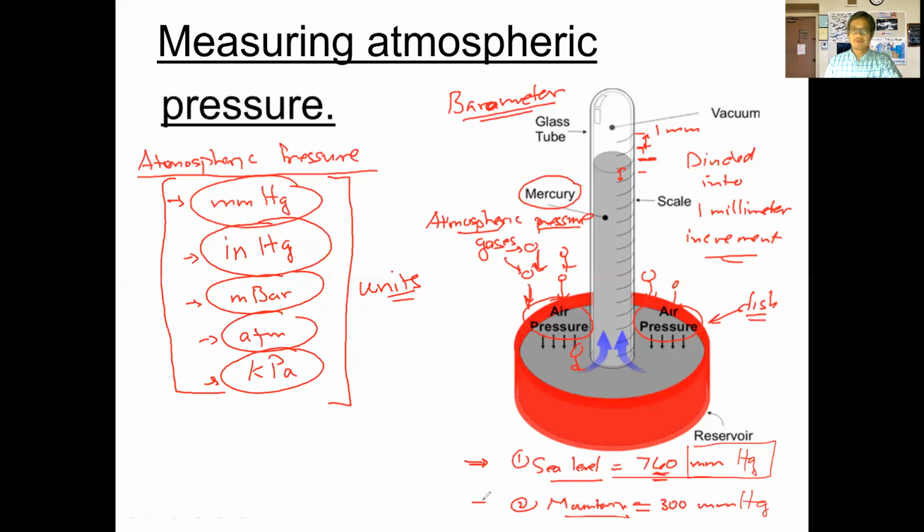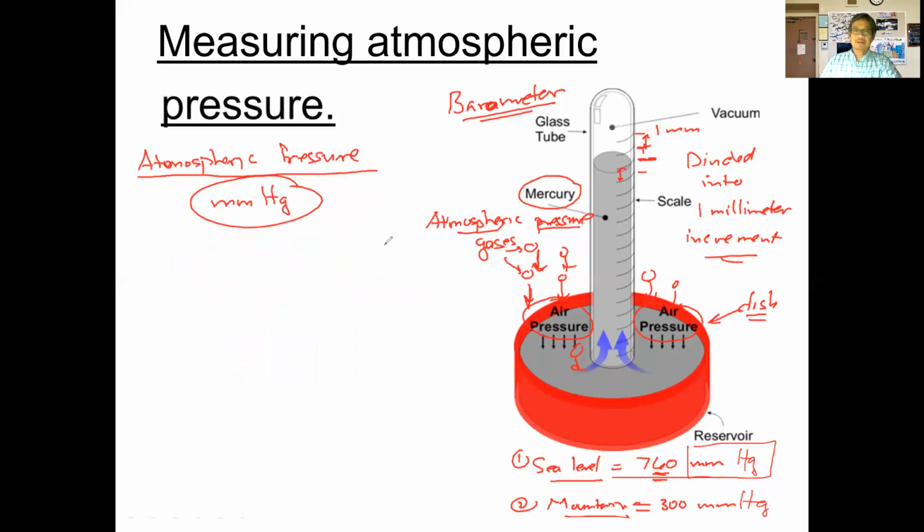And like we pointed out, if you go up to the top of Mount Everest and you take the same barometer and you measure it, the pressure is going to be less. The pressure is going to be roughly about 300 millimeters of mercury. And so the column won't rise up as high as at sea level. And so there it is. That is how we go about measuring atmospheric pressure. Okay. So with that said, let's take a look at these units.